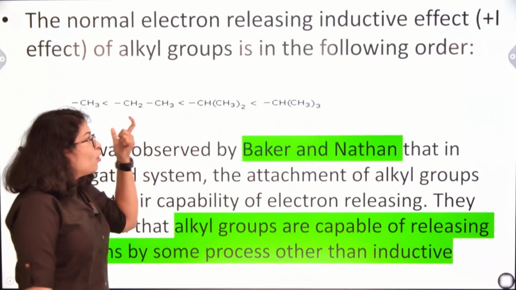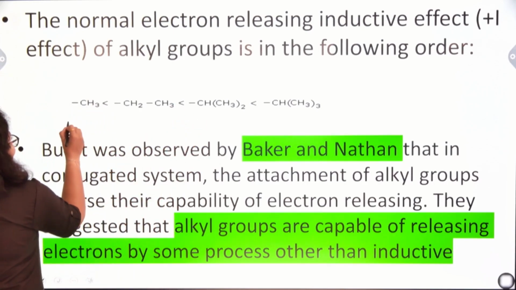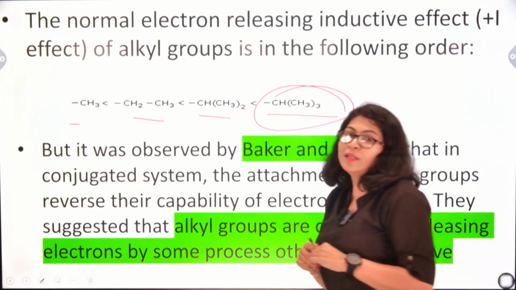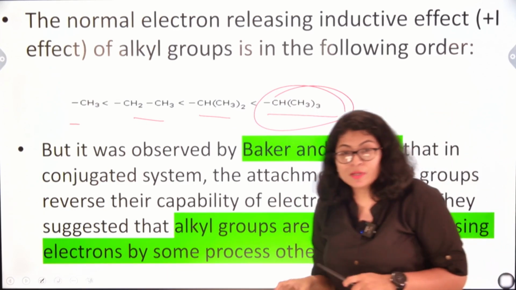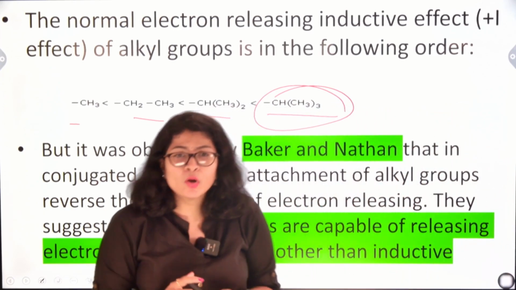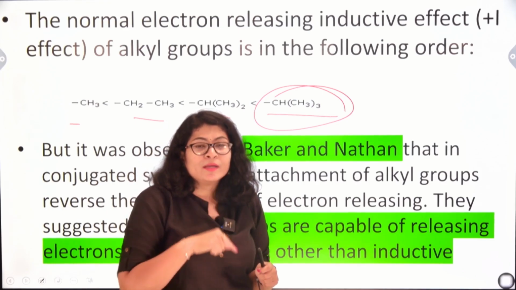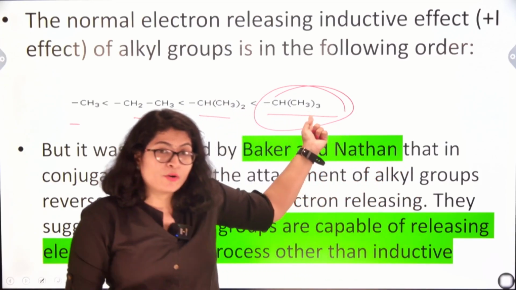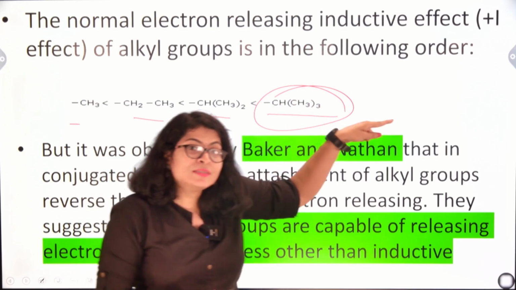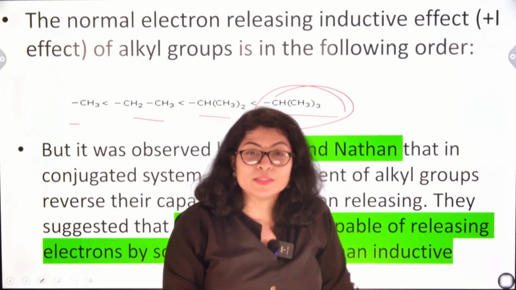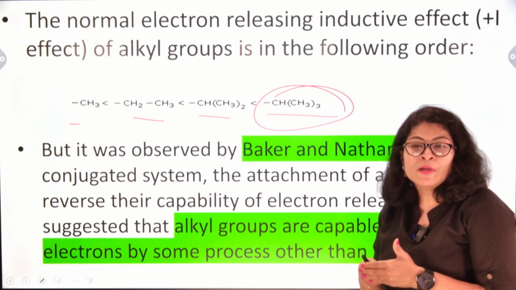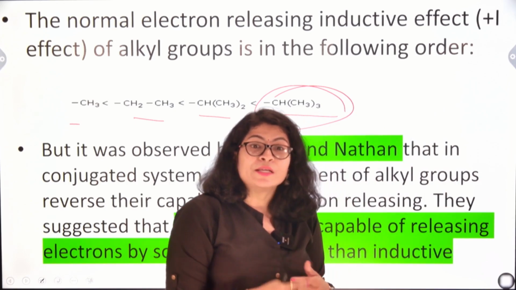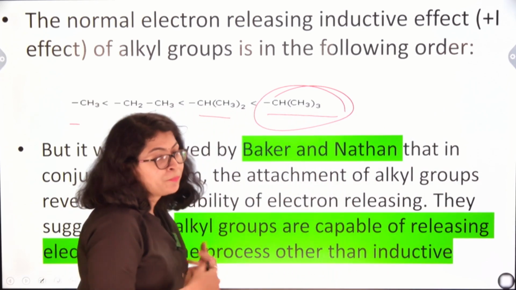We have known the order for the plus I effect: methyl group, then 1 degree, 2 degree, less than 3 degree. The maximum electron donating effect is shown by a 3 degree alkyl group, because the 3 degree carbon is surrounded by 3 alkyl groups, here for example 3 methyl groups. Now it has the tendency to donate greater electron density. Apart from the inductive effect, there is also another effect which strengthens the electron donating capacity of the alkyl groups. Now what is that?